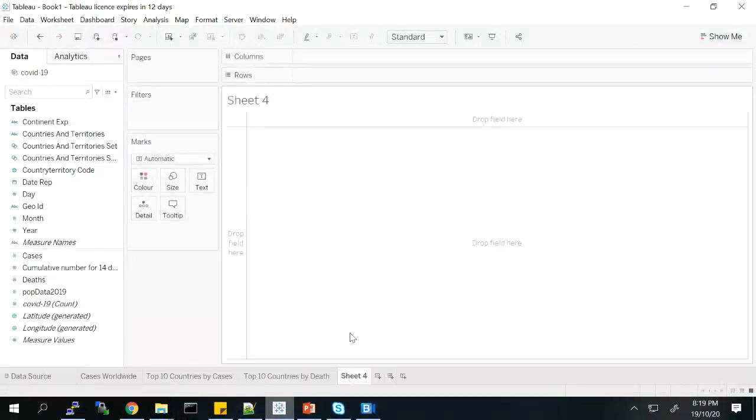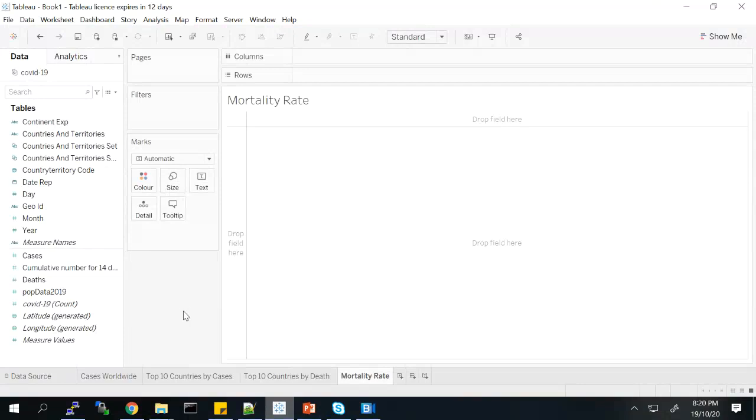So now I'll be creating one more which is not there in this dataset, that is called mortality rate. Mortality rate is number of deaths divided by number of active cases. I'll name this sheet mortality rate. Now I'm going to do this mortality rate not just for one country, but for all the countries.